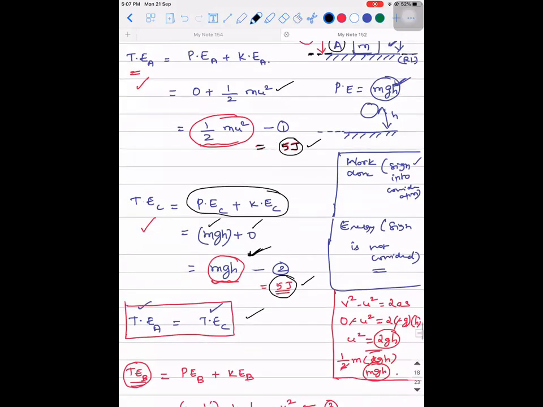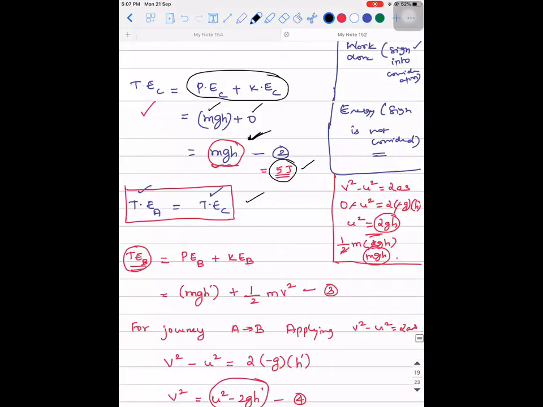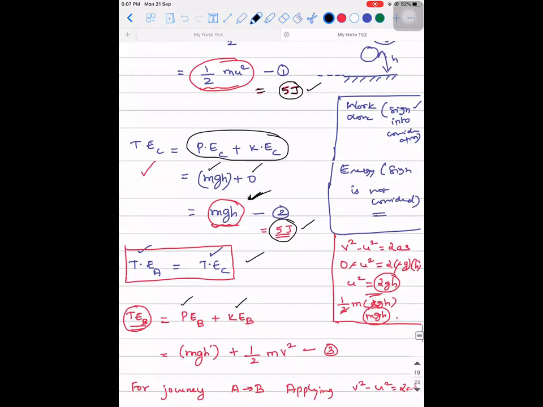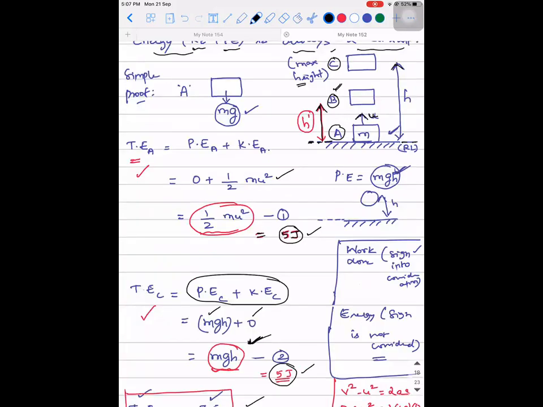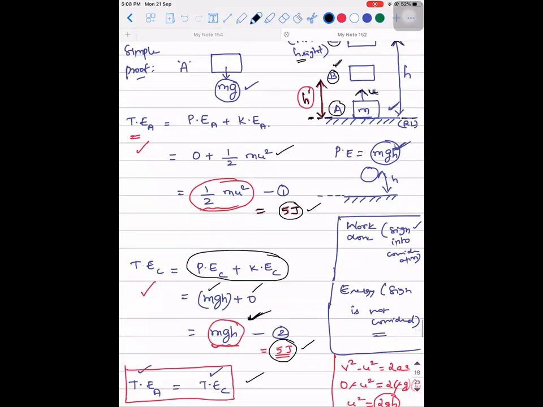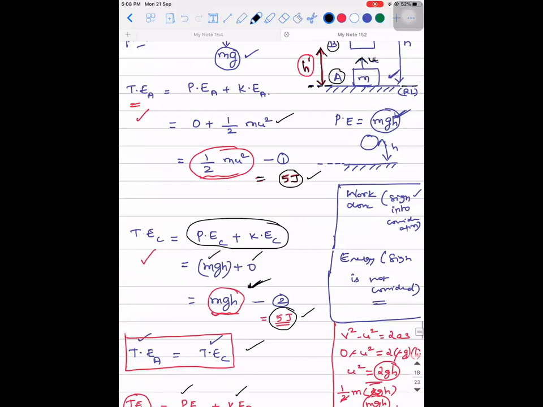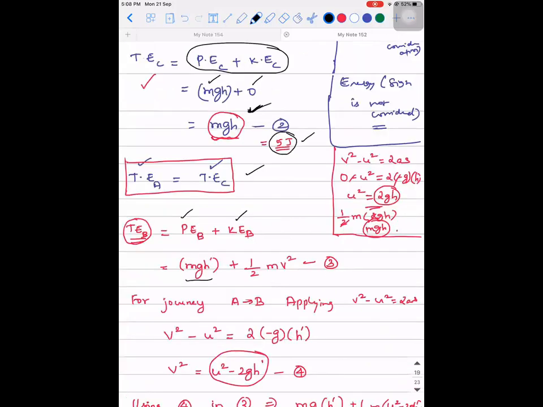Now what is happening at point B? At point B, it has a non-zero potential energy and a non-zero kinetic energy. But what is the non-zero potential energy it has? For that, we need to take a certain height. If I take the height as h dash, the non-zero potential energy it has is mg into h dash plus half m into v square, where v is what?